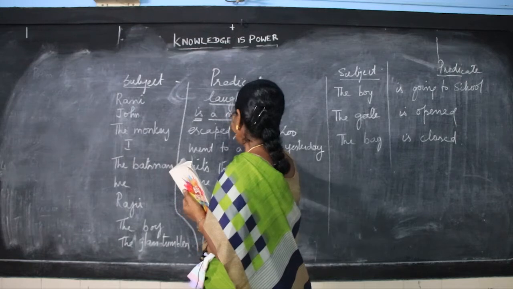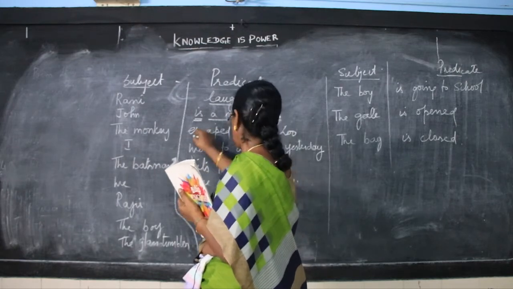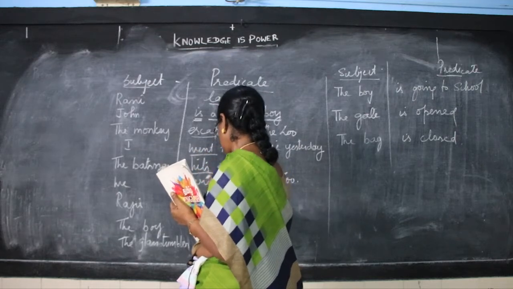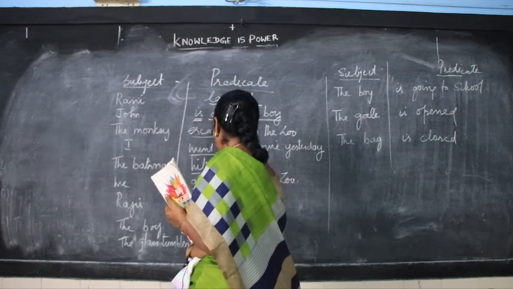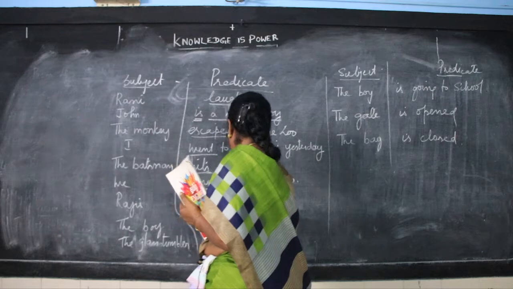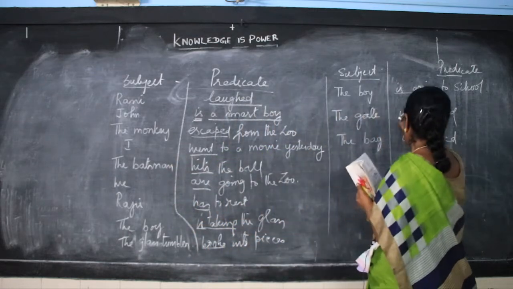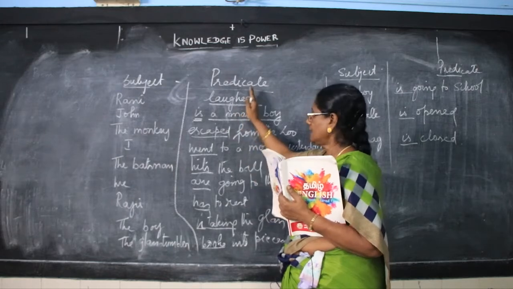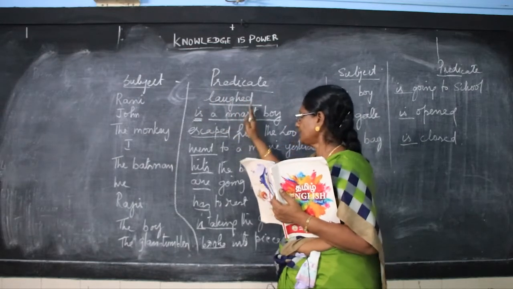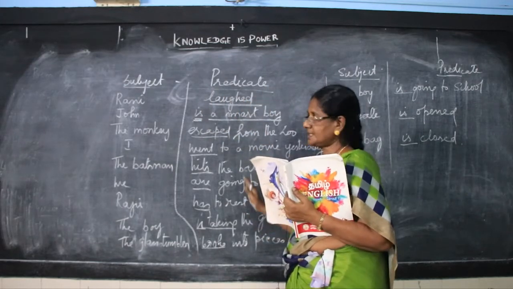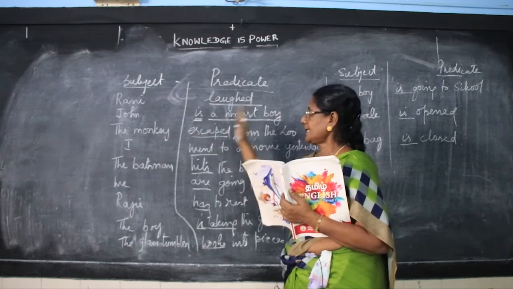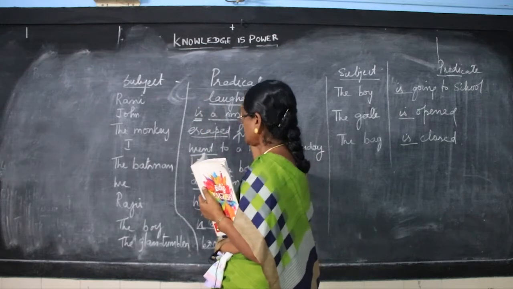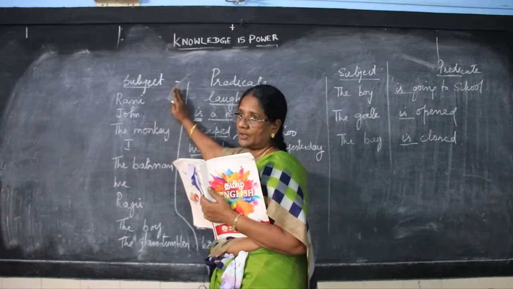This is a verb. Now, this is accompanied by an object: escaped from the zoo. So, these are escaped, went, hits, are, has, is taking, broke, is. All these verbs are accompanied by other words. The words after the verb are known as the predicate. So, the sentence is divided into two, subject and predicate. The predicate will be here with the verb and the other words; here the subject nominates only the nouns.